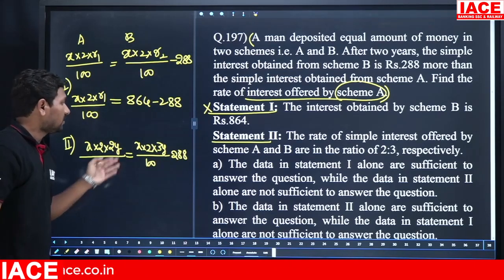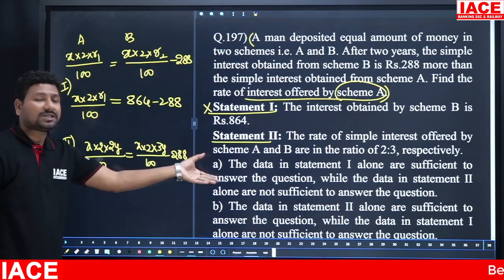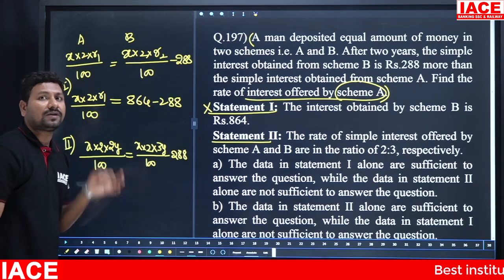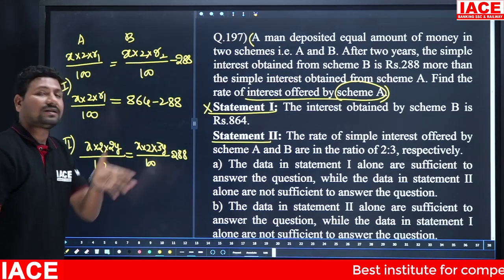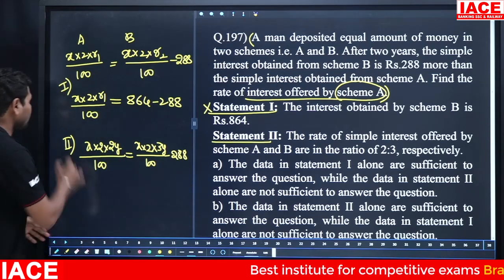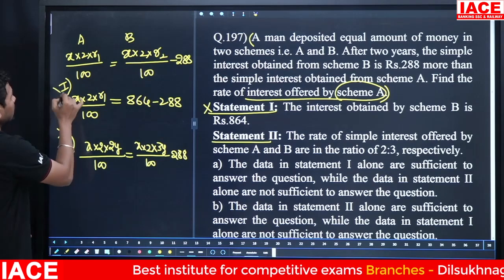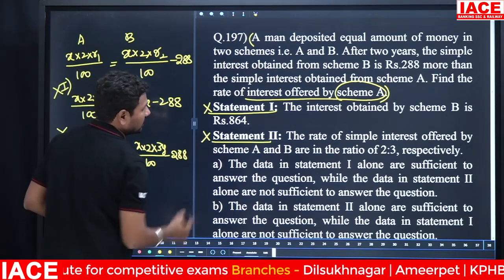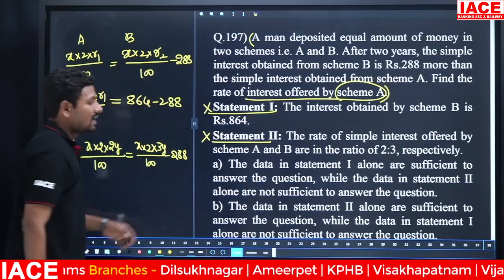Okay, here also we are unable to solve. What about the y value? They mentioned the ratio, but they did not mention a percentage. We compulsorily require a percentage value for the rate of interest. Without knowing that, we are unable to solve. Statement 2 is also not helpful to get an answer. Statement 1 is also not helpful. Then we can go with none of the above.